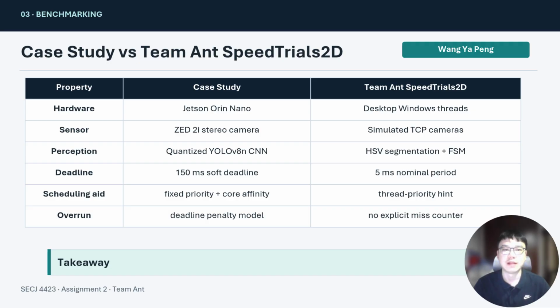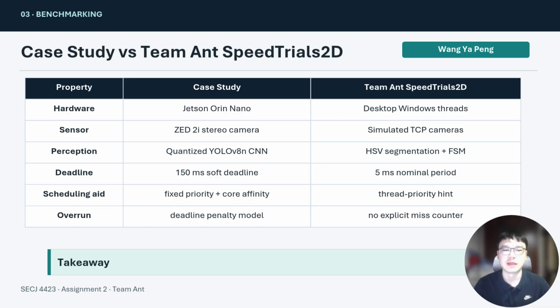Hi, I'm Wang Peng, and this slide compares the case study with our SpeedTrial2D controller. The case study uses normal embedded hardware, while our controller runs on a desktop Windows server. The case study uses the ZED2i camera, whereas our simulation receives camera images over a TCP socket. For perception, the case study uses quantized YOLOv8n, whereas our controller uses HSV segmentation and finite state machines.